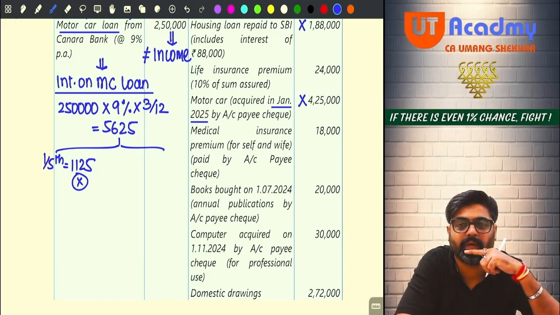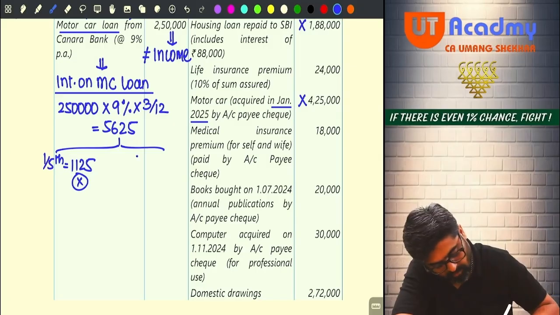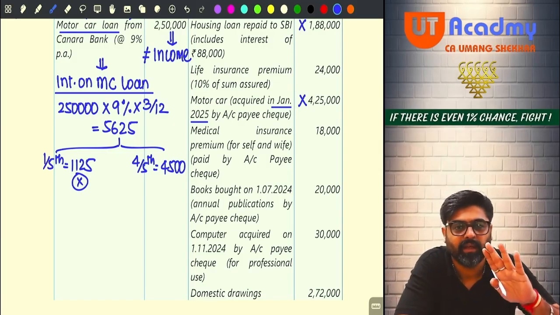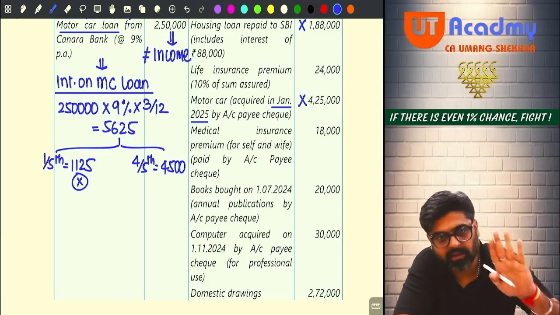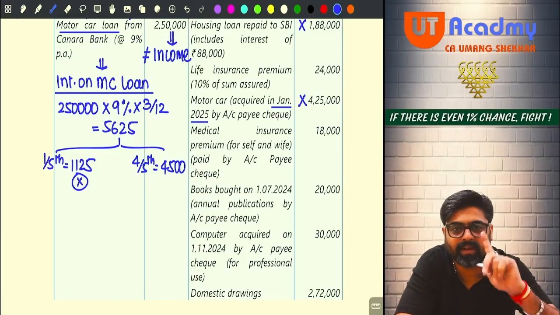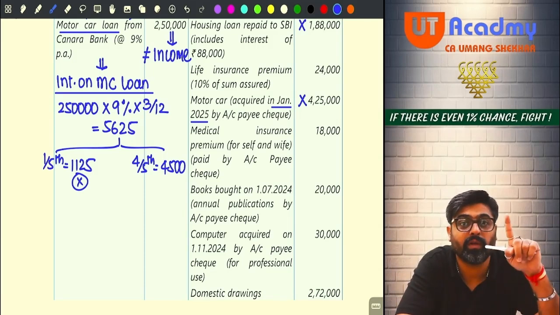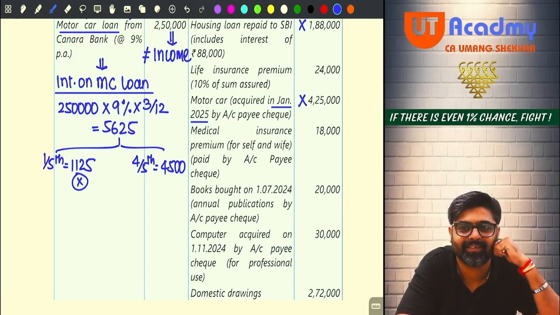Yes or no? Tell me, 4/5 is how much? 4,500. This is the expenditure related to business. But wait, this will be allowed only if it is paid in this year.